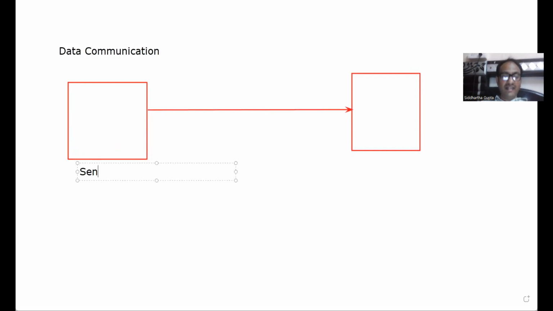This will become the sender, because this computer sends the data, and this computer receives the data. This is called the receiver. And another thing, this data is transferred by some medium, an electronic medium.